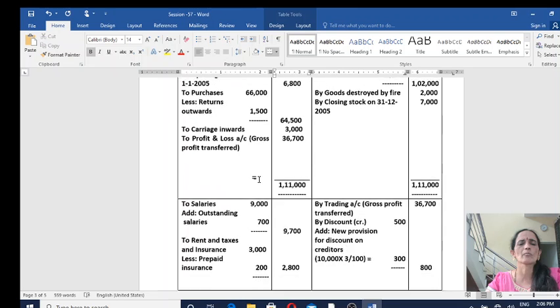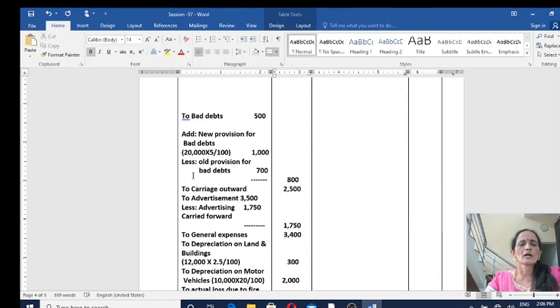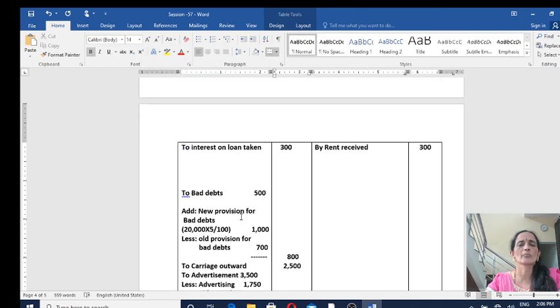So less advertising carried forward, half of this 3500, that is 1750. Advertising carried forward, prepaid, that way you can take it. So 3500 minus 1750, that is 1750. Now this advertising expense carried forward is an asset. So it must be shown on the asset side of the balance sheet.